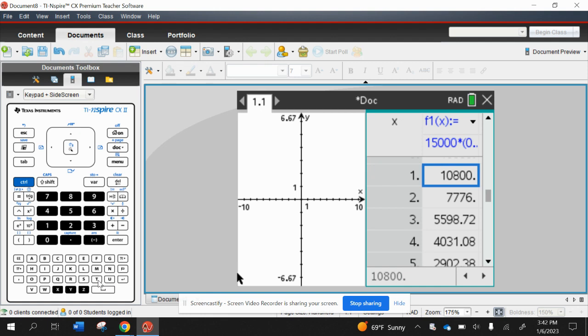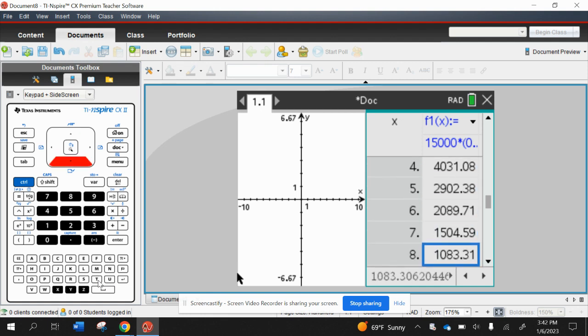Now, we can look at the graph, but honestly, let's go ahead and look at the table, okay? And we're going to see if it ever goes down to 0. And you can see we keep going, and it's close to 0, but it's never going to 0. Okay, so the table shows us it doesn't go to 0.